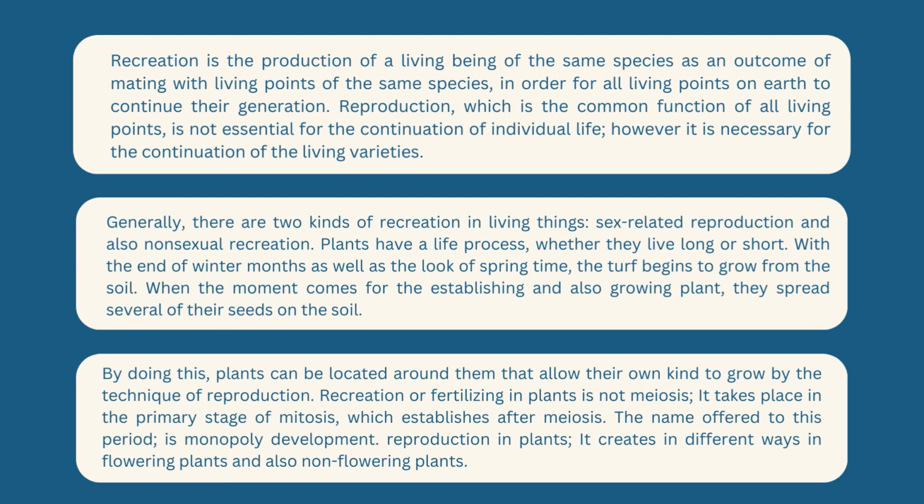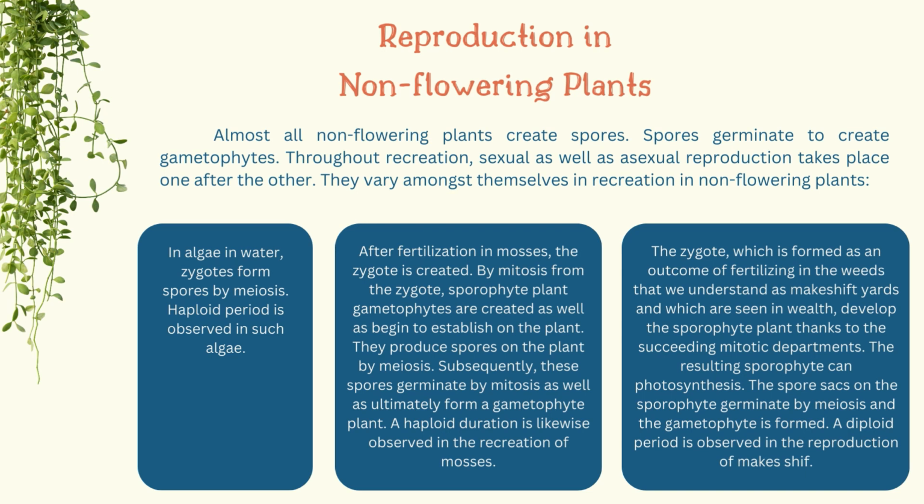It develops in different ways in flowering plants and also non-flowering plants. Reproduction in non-flowering plants. Almost all non-flowering plants create spores. Spores germinate to create gametophytes. Throughout reproduction, sexual as well as asexual reproduction takes place one after the other. They vary amongst themselves in reproduction in non-flowering plants.